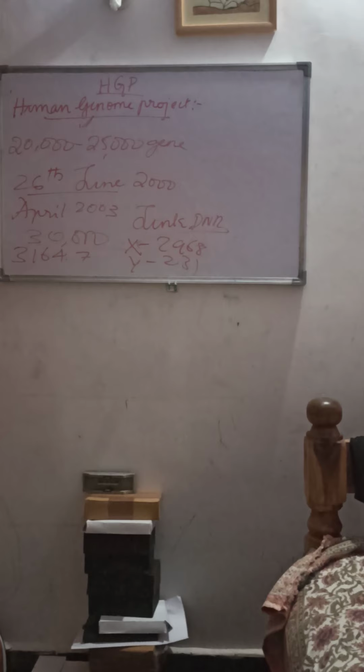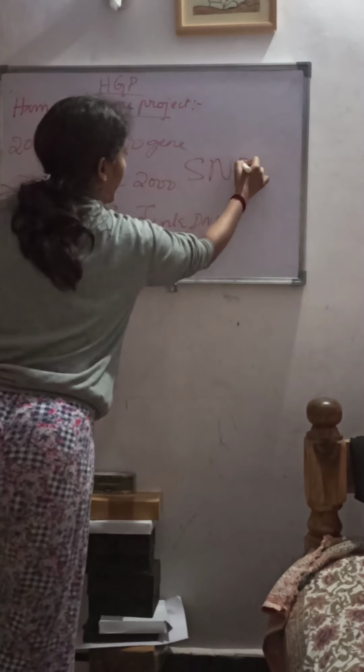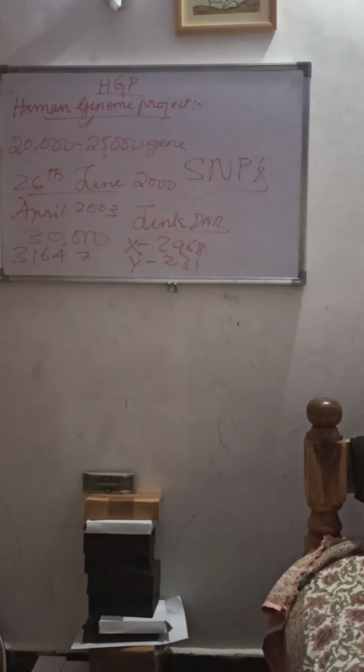Next, scientists have identified about 1.4 million locations where single base DNA differences occur, called SNPs. What is this SNP? The single nucleotide polymorphism. This information promises to revolutionize the process of finding the chromosomal location for disease associated sequences.